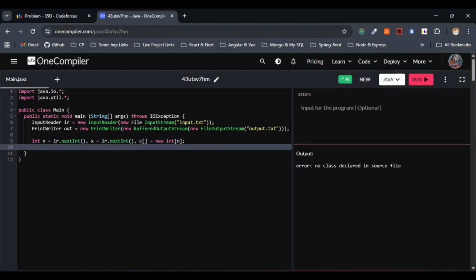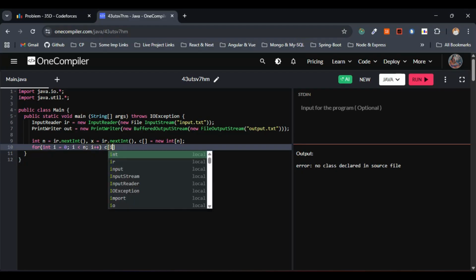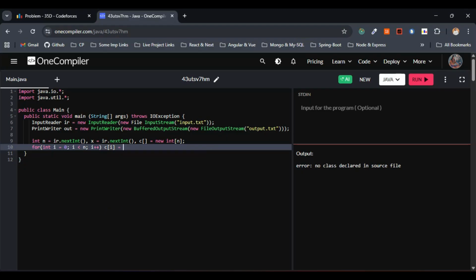Now let's go with the for loop, because we have to read the daily consumptions. I got confused here, sorry. Let me go with the iteration part here. So this one will be for i equals 0, i less than n, i plus plus. So c of i equals ir dot next int, right? So this is fine.